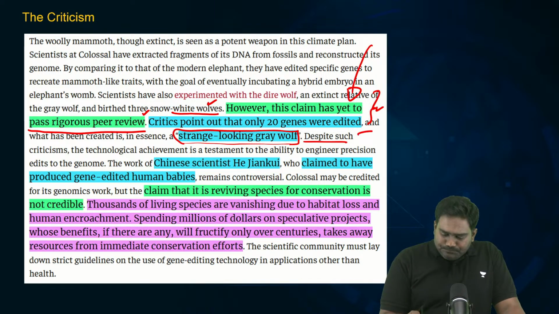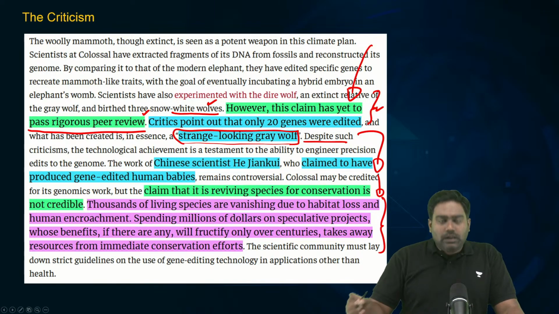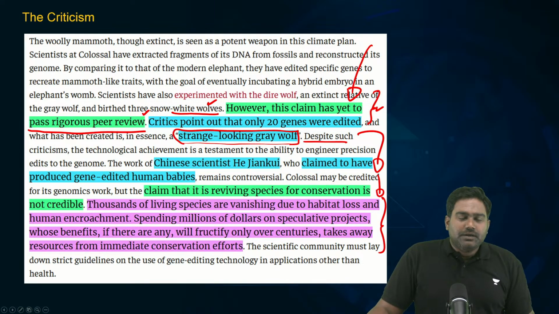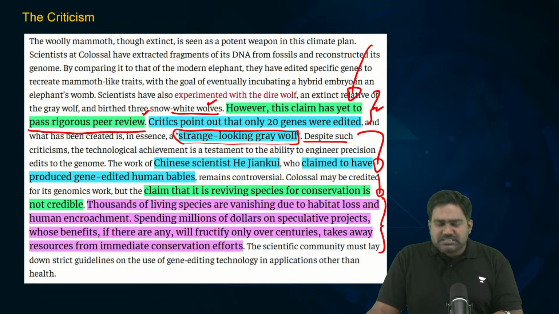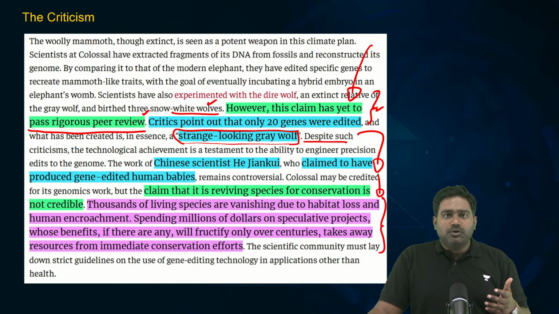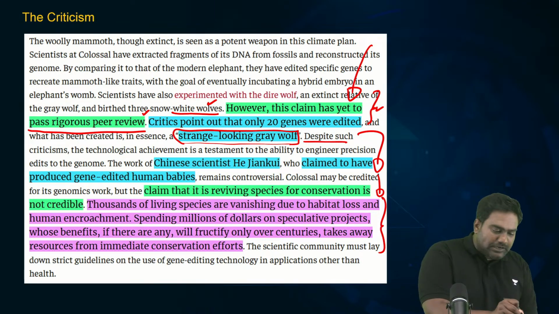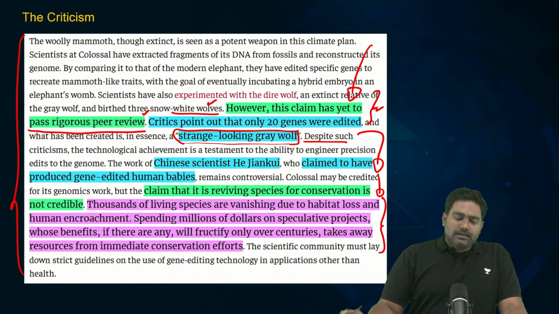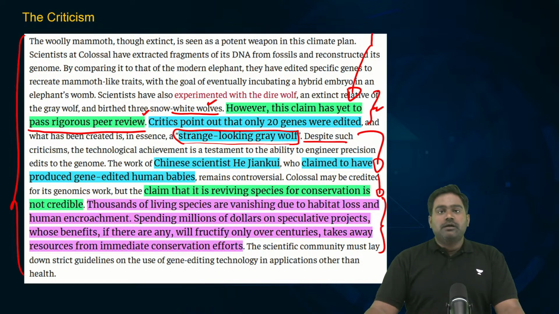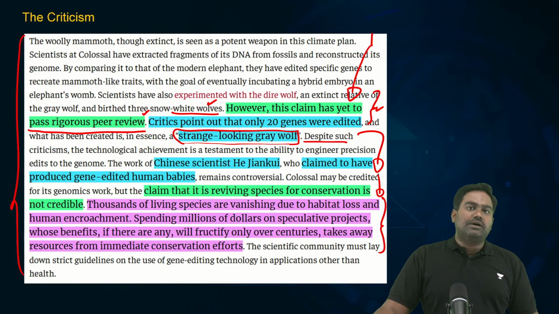And also, the overall viability of the project. See, even if, let's say, this company succeeds, there is no doubt that this is a tremendous scientific achievement. You can't undermine the scientific achievement. Definitely, it highlights the potential of genetic sciences. But please understand, long term results would take centuries. At least 100 to 150 years of effort would be needed to see anything practical on the ground.